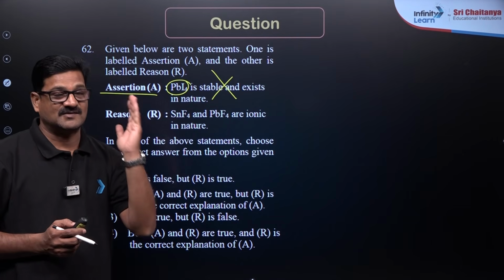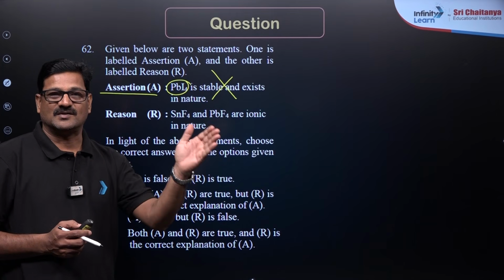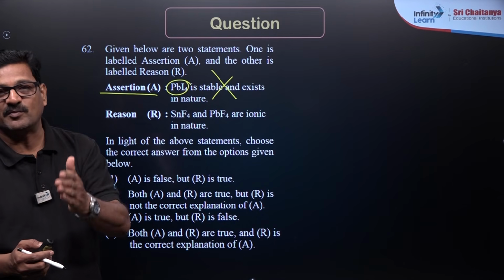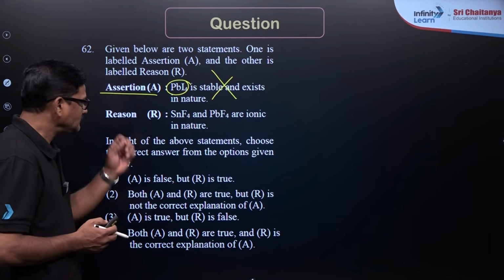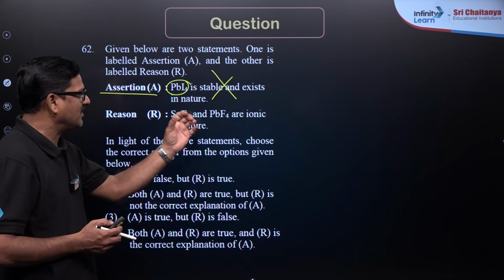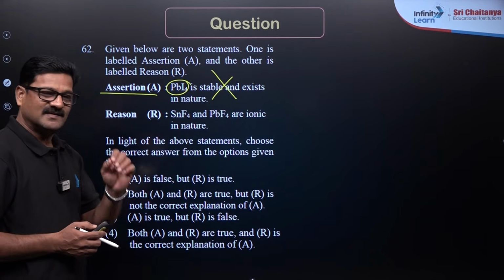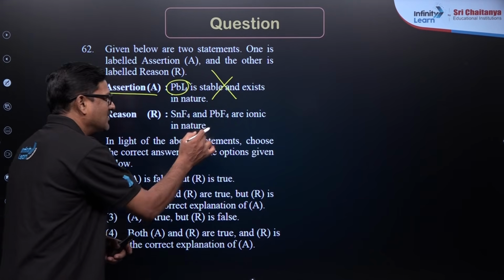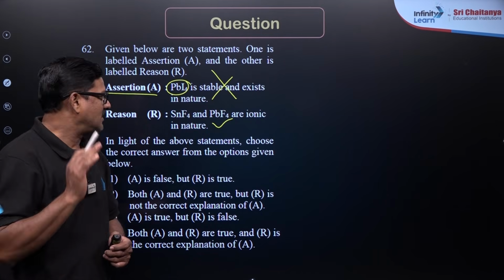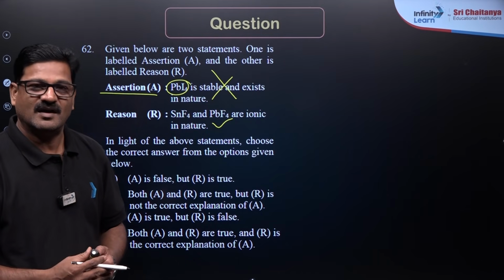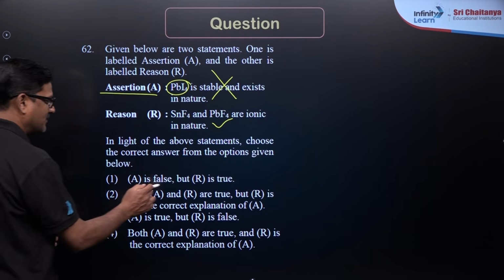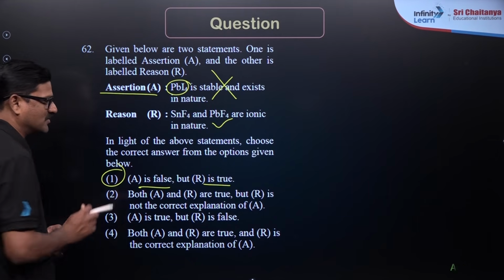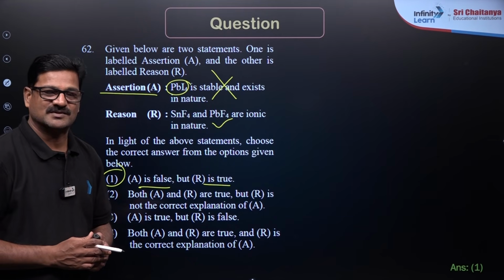However, I minus is a strong reducing agent, so it cannot make Pb4 plus stable. And SnF4 and PbF4 are ionic in nature, it is clearly mentioned in NCERT. Fluorides of tin and lead are going to be ionic, so A is false and R is true. Option 1 is the correct answer for this question.